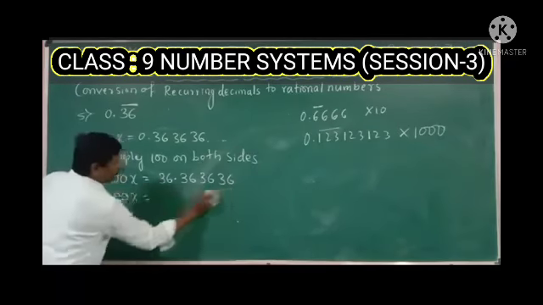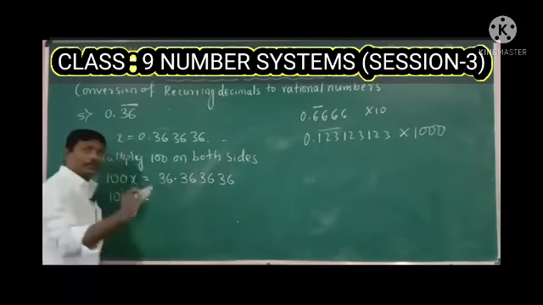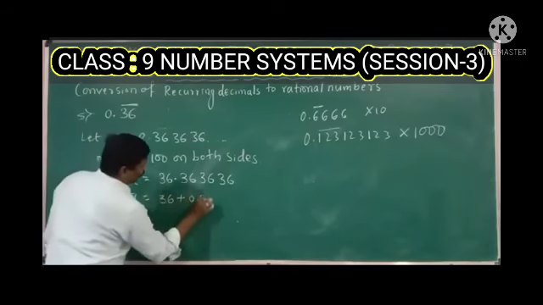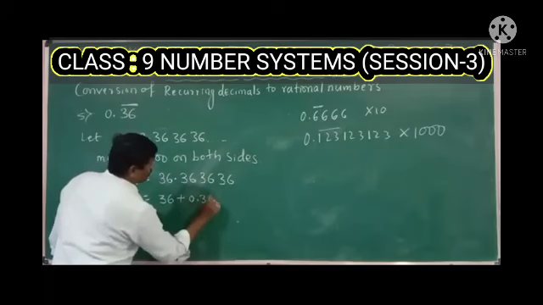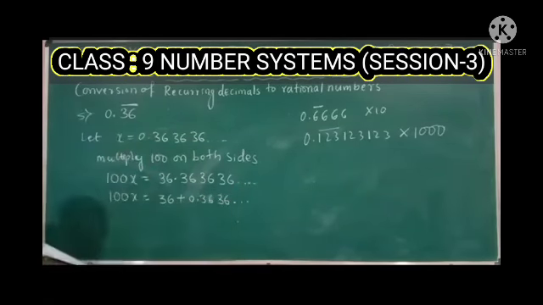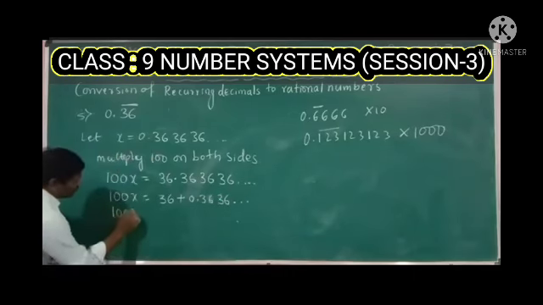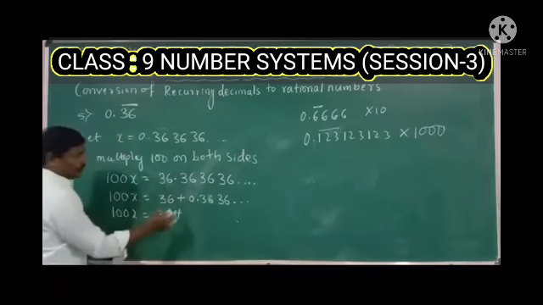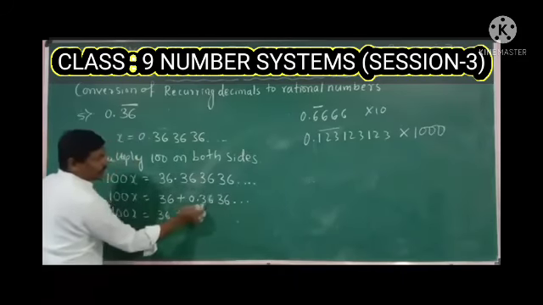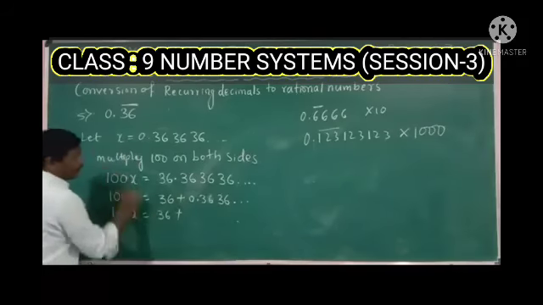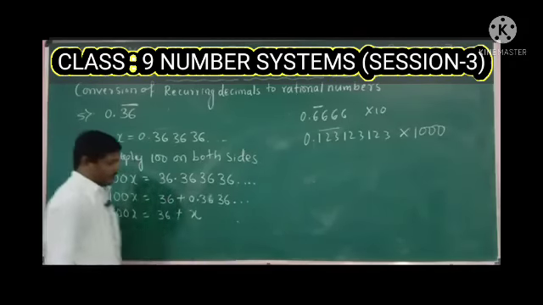Now split the whole decimal number into two parts: 36 plus 0.3636. 100x is equal to 36 plus 0.3636. What we are considering this decimal expansion as is x, right?